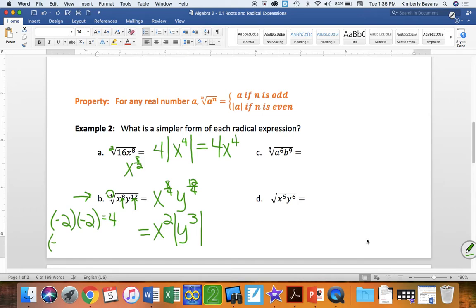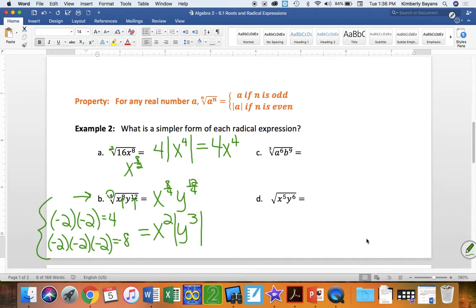However, if y were negative 2, negative 2 times negative 2 times negative 2 is negative 8. I cannot have a negative under my radical. So the y value cannot technically be a negative. This will come into play later on when we're solving radical equations. So just keep that in mind.